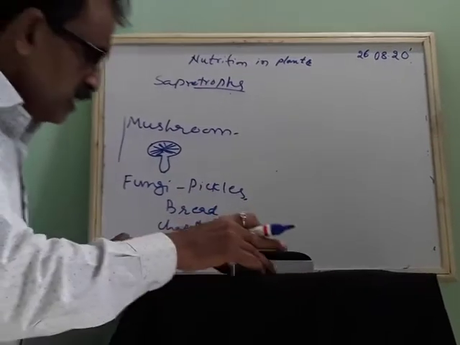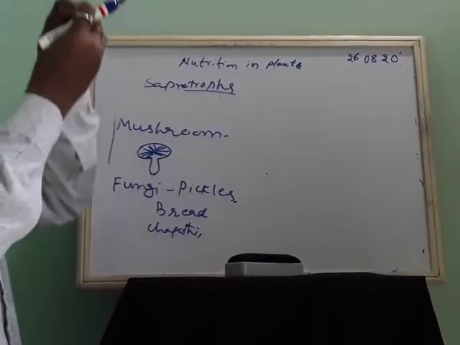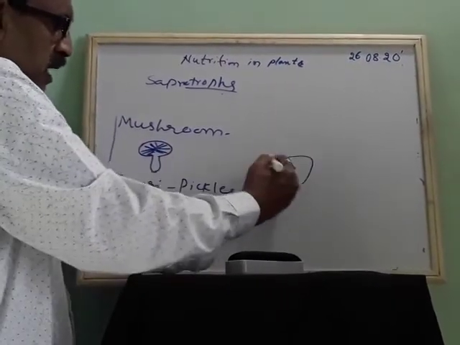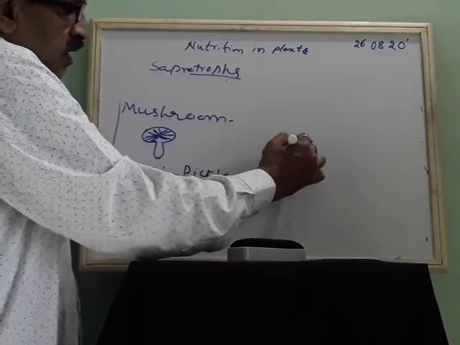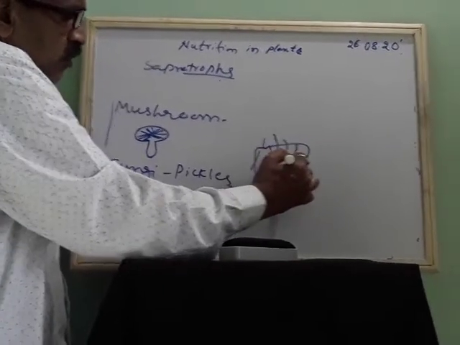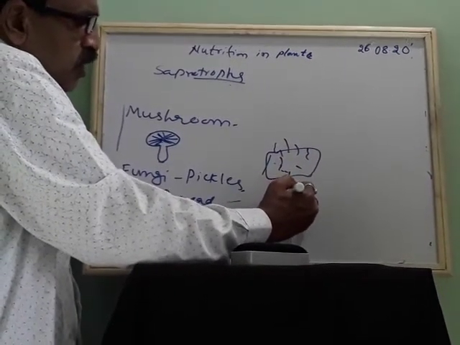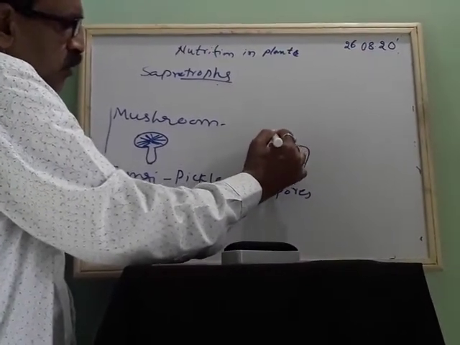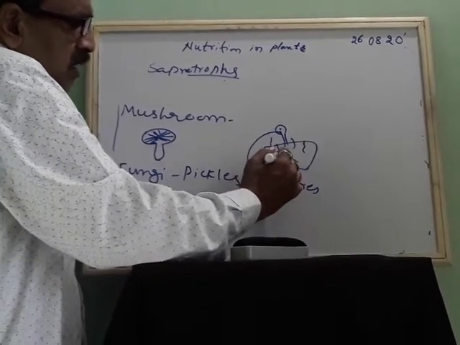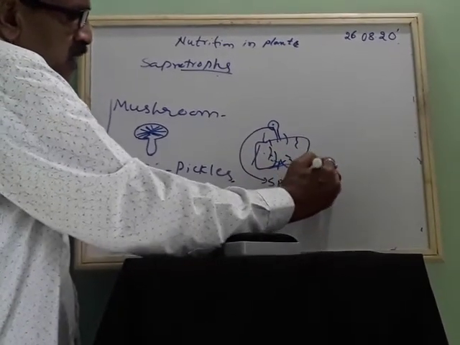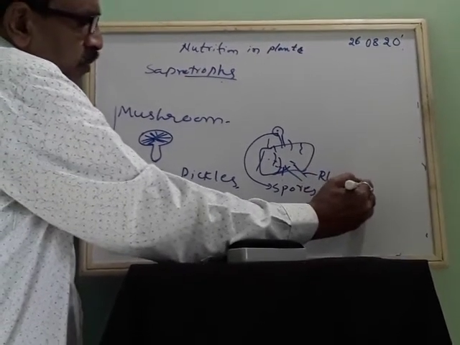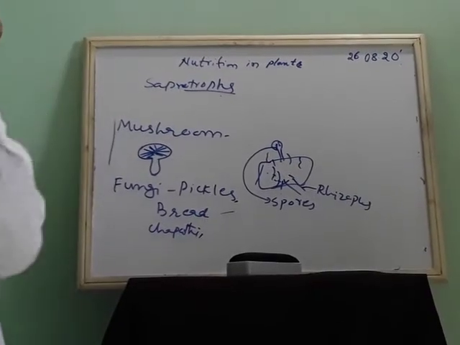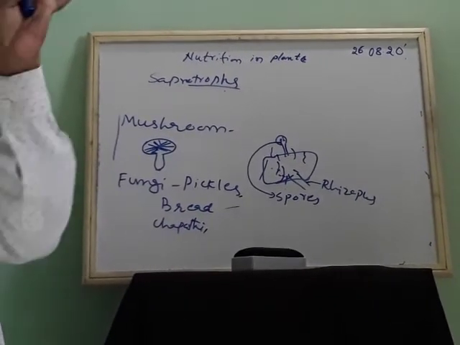So these fungi release roots. One more example is bread. Here they grow, and they have spores. These are the Rhizopus, with root-like structures. If one spore is there, it will come out, divide, multiply and become more in number.